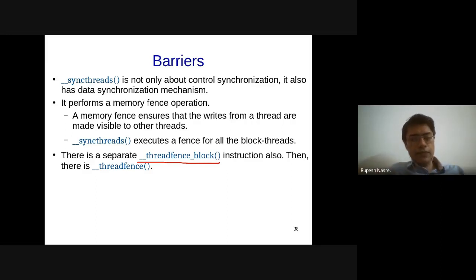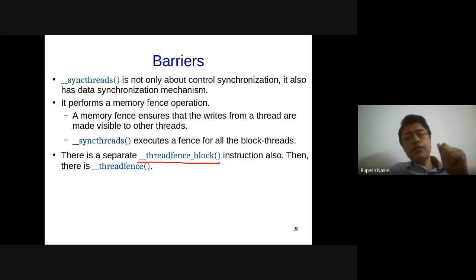But because of this caching effect, it's possible that if in S1 I'm writing to a memory location, and in S2 I am reading from that memory location in a different thread, there is no guarantee that S2, although it happens later in time, will see the effect of S1 in a different thread. And therefore, if we want to ensure this, then we require a threadfence, which is essentially a memory fence, which ensures that the effect of S1 is going to be visible to S2 if S2 happens after S1 in time. So this is what is ensured by the threadfence.